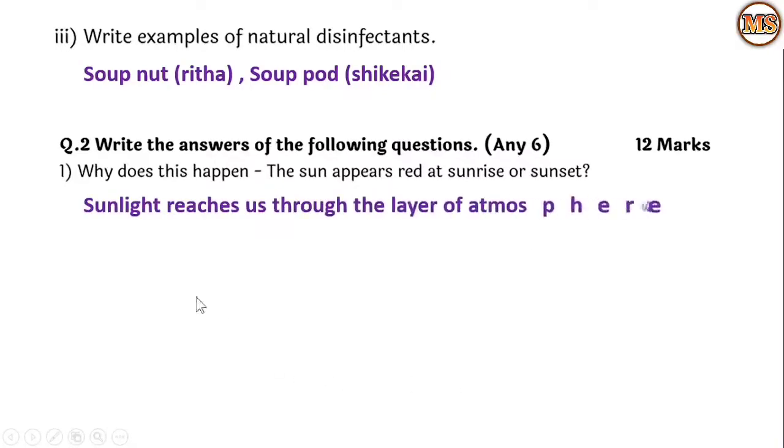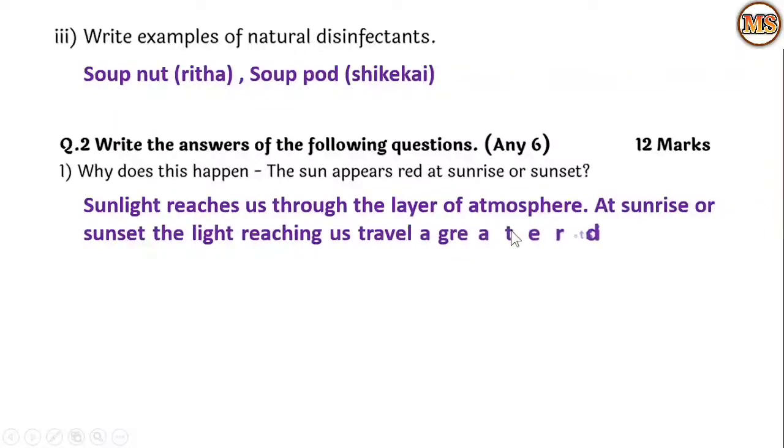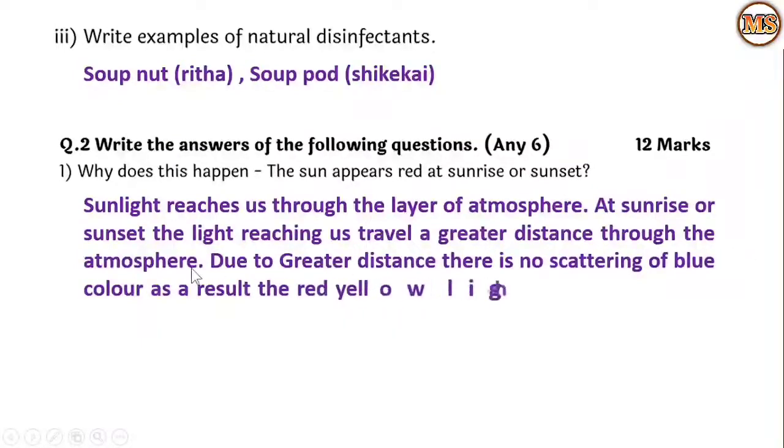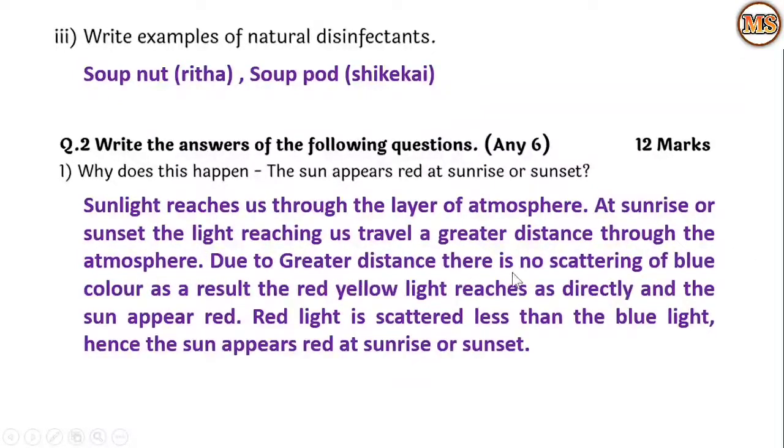So what we write here: the sunlight reaches us through the layers of the atmosphere. At sunrise or sunset, the light reaching us travels a greater distance through the atmosphere. Due to the greater distance, the blue color is scattered away. As a result, the red-yellow light reaches us directly and the sun appears red. Red light is scattered less than blue light, and hence the sun appears red at sunrise or sunset. So the 2 reasons are: one, in the morning the light travels more distance, and second, red light is scattered less than blue light.